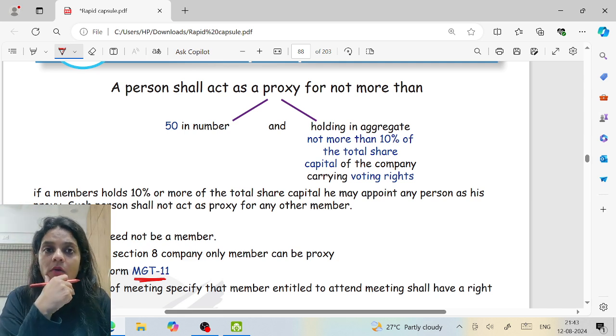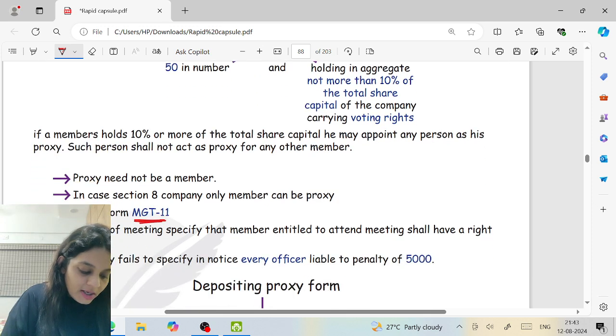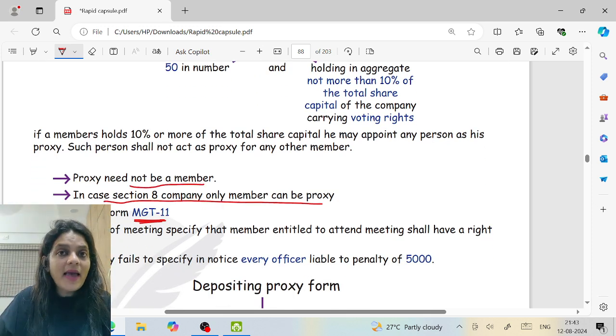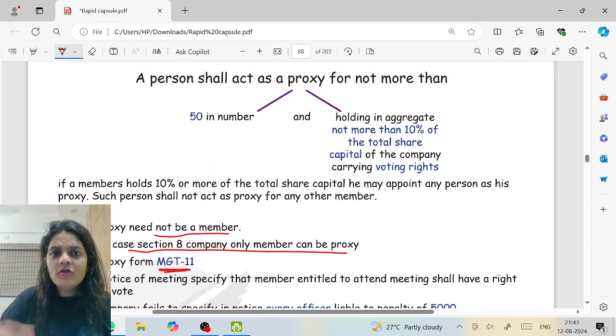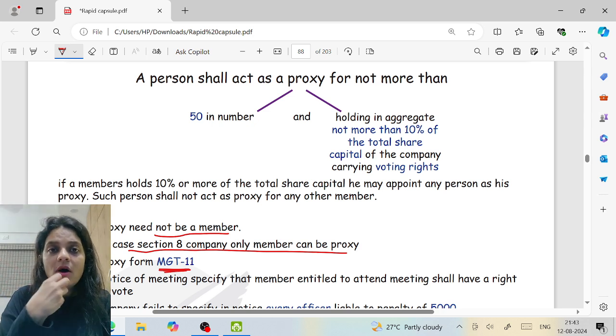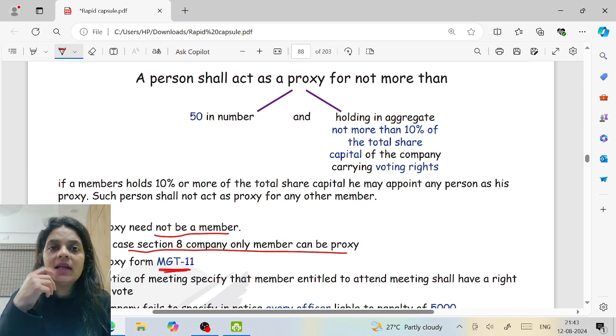Proxy can be an outsider also, need not be a member. But if it is a Section 8 company, only a member can be appointed as a proxy. Correct? Do you think the company can give you a list of people who can be appointed as a proxy? No, then you are kind of forcing your choices on me. I have a right to appoint anyone, the freedom. But if I don't have anyone to appoint, can I go and tell the company, please tell me the names of people who can be appointed? Yes. Then can the company give me? Yes. And is it valid? Absolutely.